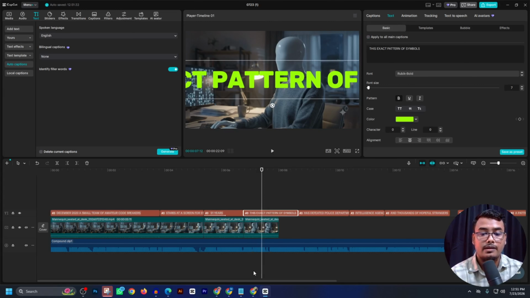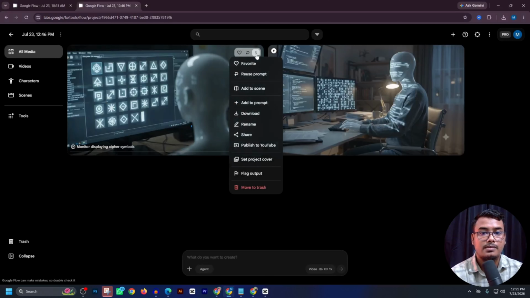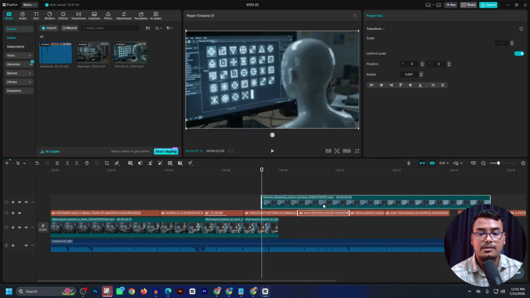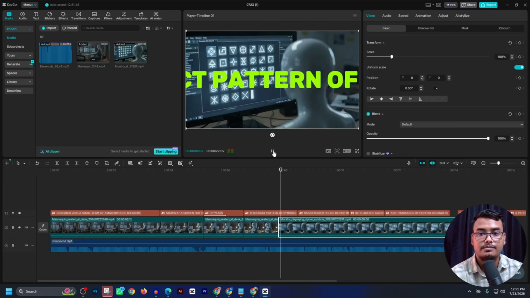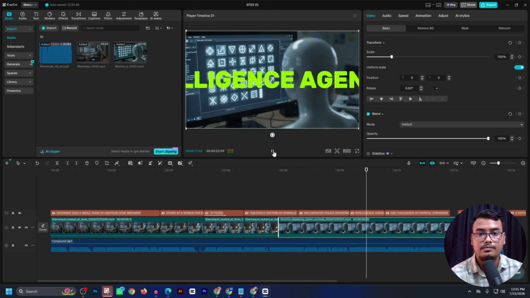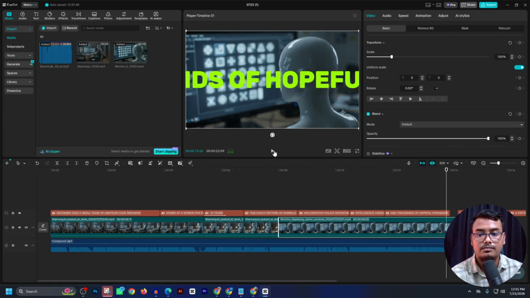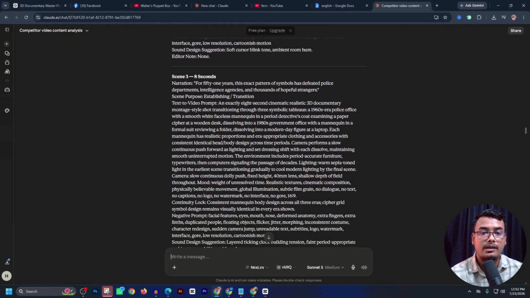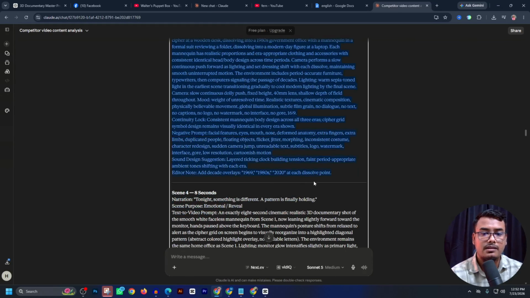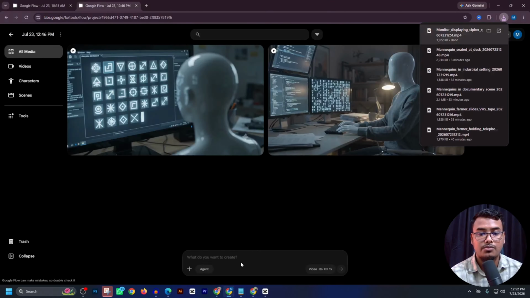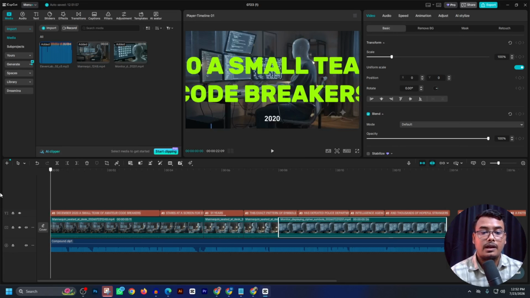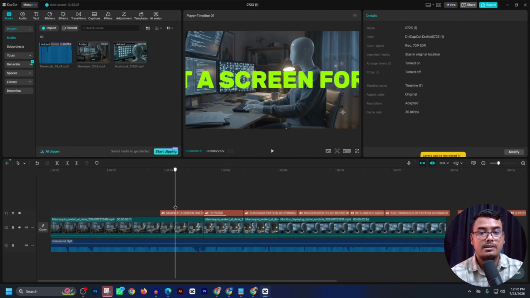Fix the other, then go to the video generation model, download the second clip video here, move to CapCut and paste it here. Exact pattern of symbols has defeated police departments, intelligence agencies, and thousands of hopeful strangers. Cut this video clip, go to Claude AI again and copy the scene theory, then paste it into Claude. Wait some time, fix and ready our clip theory, copy my video layer and remove the subtitle here.